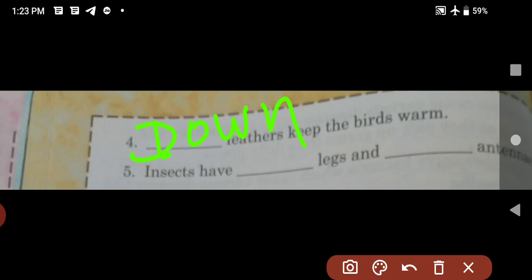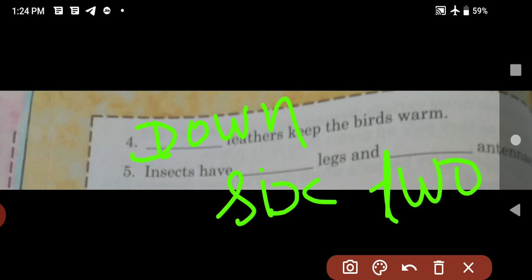Next one, insects have dash legs and dash antennae. The answer is insects have 6 legs. So write down here 6 and 2 antennae. How many antennae? 2. Do insects have? So write down this one. We have completed this exercise. In the next class, we will do the question answers of this chapter.